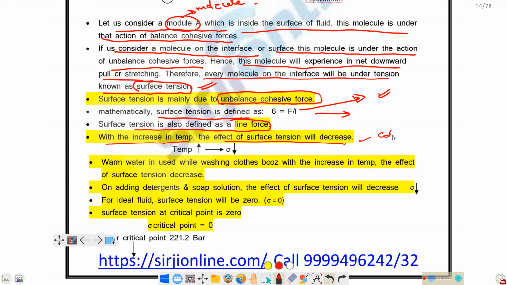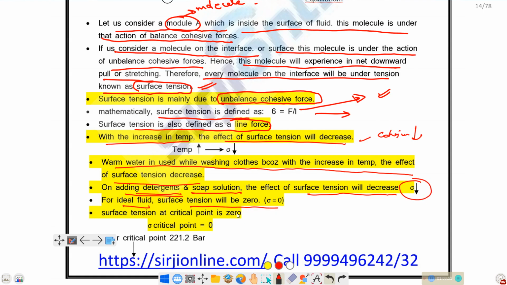Why? Due to cohesive forces weakening, right? So warm water is used in washing clothes because warm water has less surface tension. Due to adding detergent and soap solutions, the surface tension of the liquid will decrease.